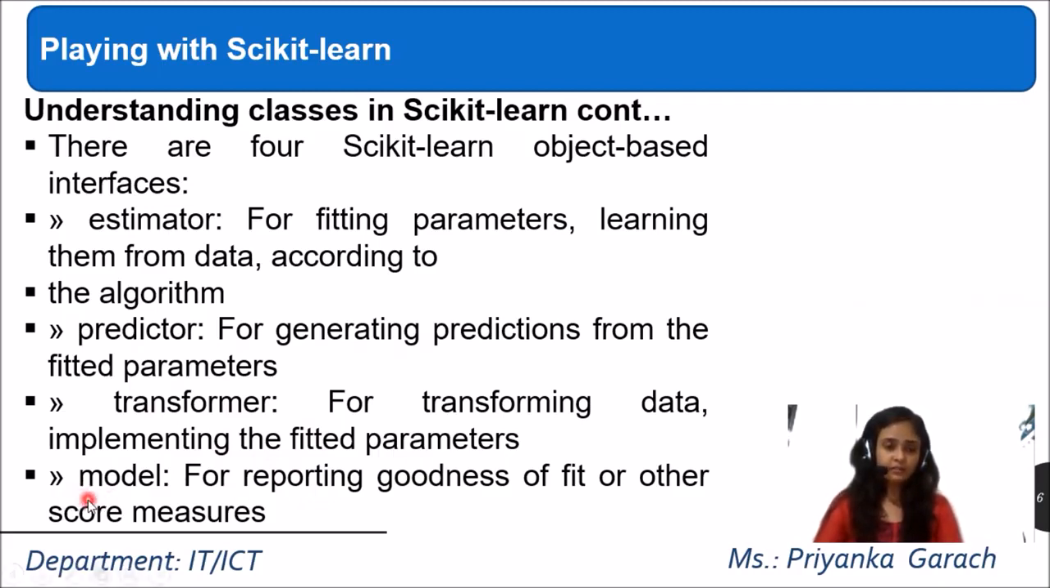Then comes the model, for reporting the goodness of fit or the score measures. For that, we are using the different model categories. The goodness of fit means how accurate our model is. In the linear regression model, we calculated the R2 score, which gives us the accuracy, that is, how accurate the model is. It means the goodness of fit of that particular regression model.